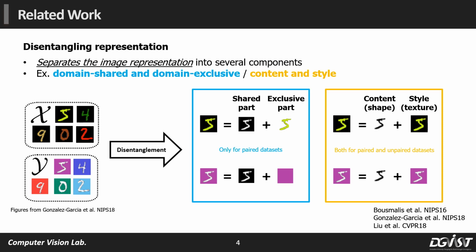One of the most related tasks is the disentangling representation. This is a learning technique that separates the image representation into several components, such as the domain shared and domain exclusive components, or the content and style components. The method in the blue box is only applicable for the paired datasets, while the other method is applicable both for the paired datasets and the unpaired datasets.